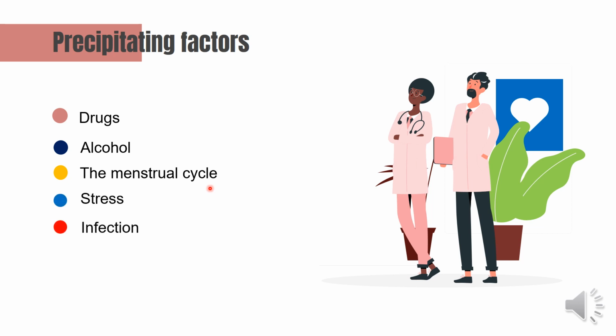Stress, infection, and calorie restriction or fasting. And this may be due to increased demand for heme. So this will also precipitate the acute attack.